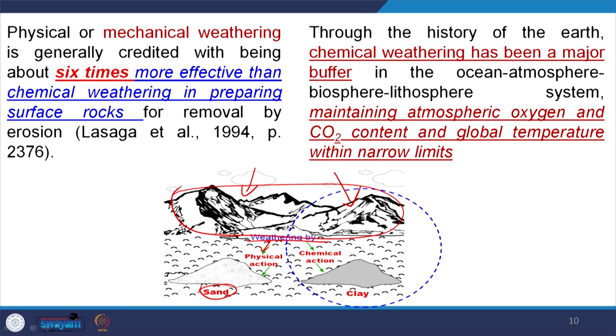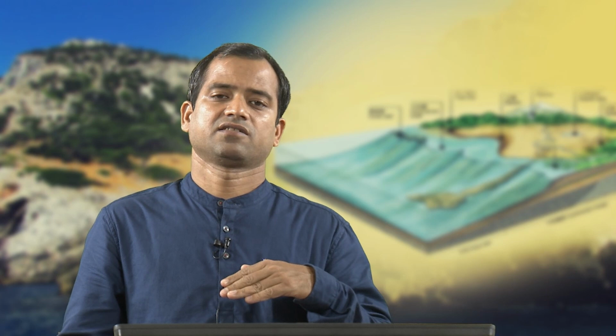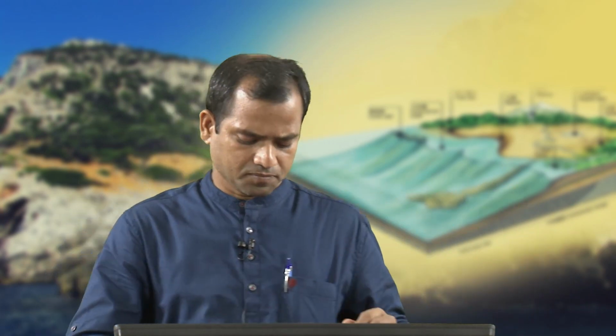So, if we allow it for physical weathering, from this hill we will get boulders, pebbles, cobbles, sand, silt, clay, that means fragments we are generating. But if we concentrate on the chemical part, we are getting clays. So here no fragments, only chemical precipitates. That means physical weathering gives us grains or clasts, while chemical weathering gives chemical precipitates. Okay.